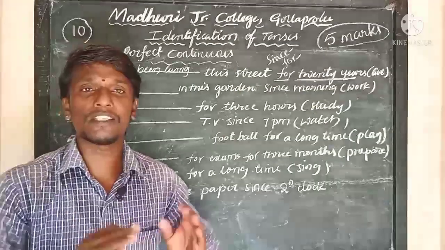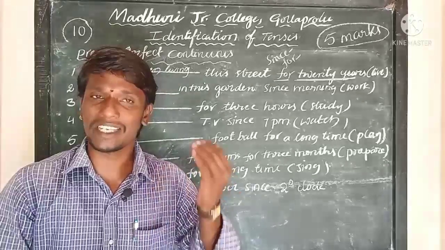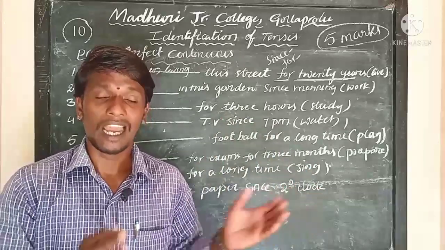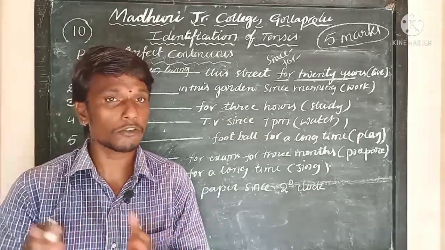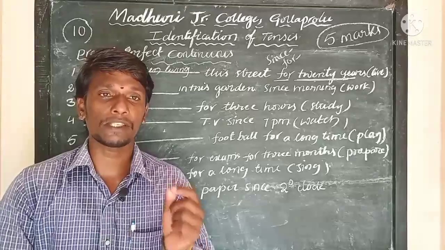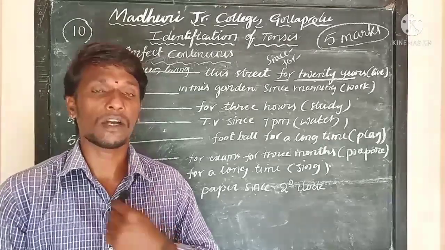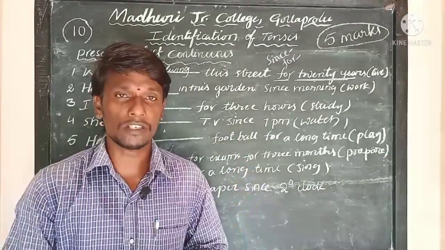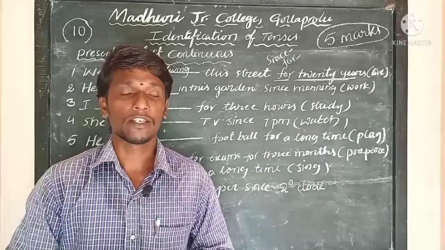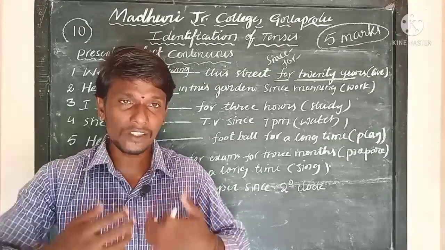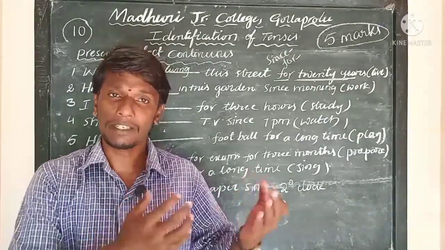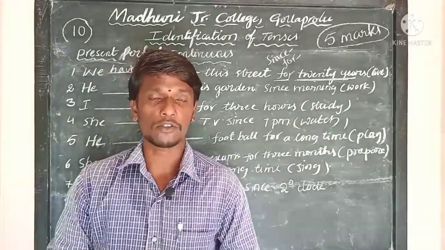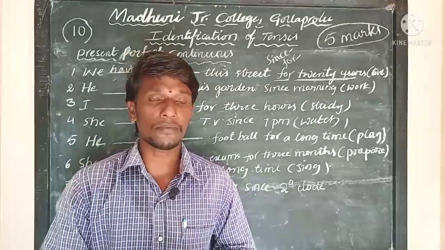So actually, the present perfect continuous tense is used to indicate an action which started at a point of time in the past and even continues in the present. That is clearly a present perfect continuous tense. For example, I am a teacher. I started my teaching in 2010 and still my teaching is continuing. I can say my teaching career. So I started my teaching career in 2010 and am still continuing. I can say this using the present perfect continuous tense.